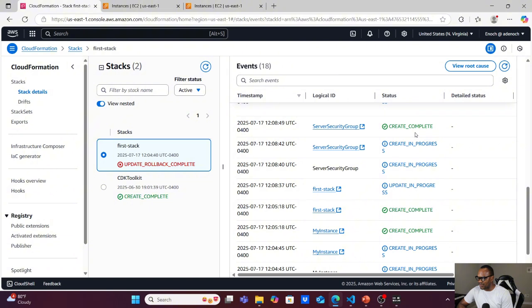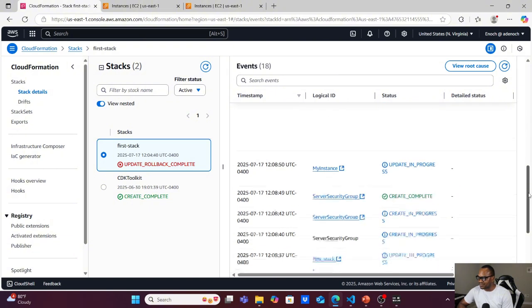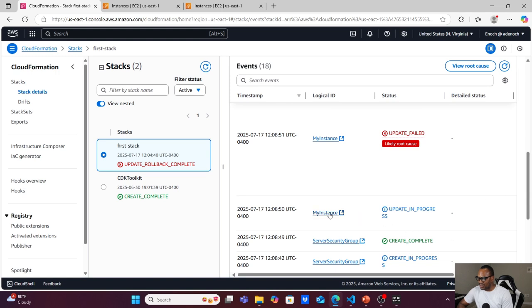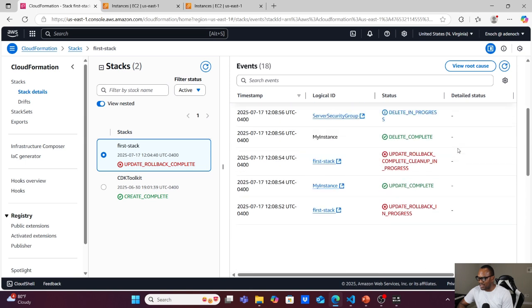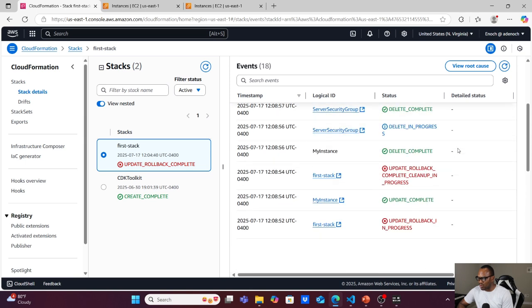So it completed creating the security group here, and from there it went on to start creating the instance, and the instance failed. And we discussed earlier that when there is a failure during an update or a creation, it will roll back to the successful creation. So it will not create any resource from the new template I just uploaded. It will just roll back to the previous template that we used.